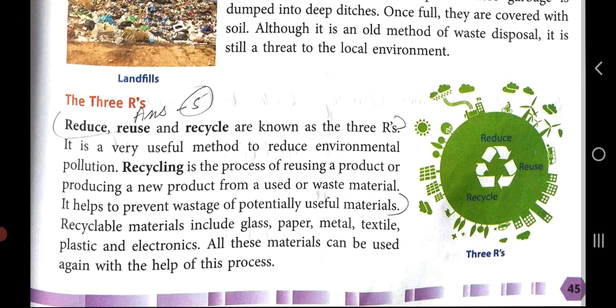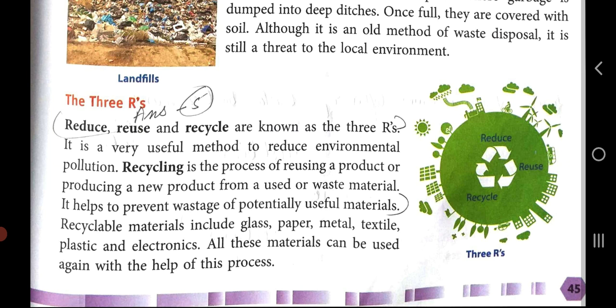So recyclable materials include, now what are the materials that can be recycled and used again? They are glass, which can be recycled and reused, and paper, metal, textile, plastic and electronics.